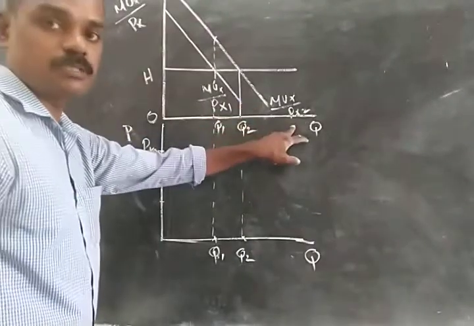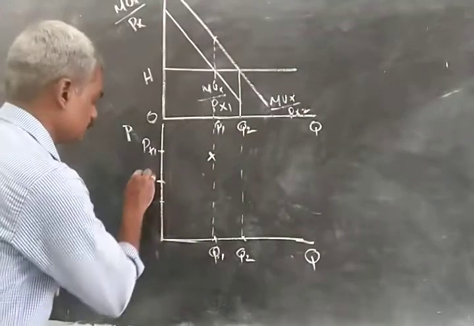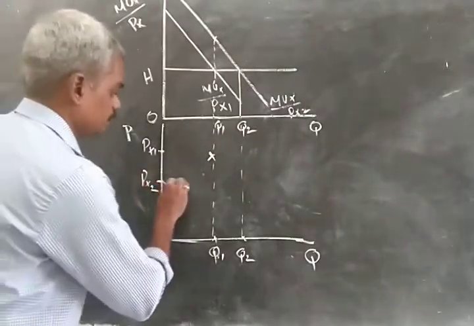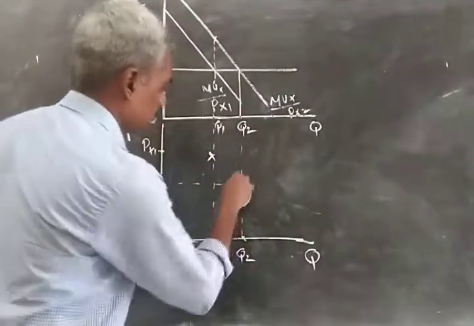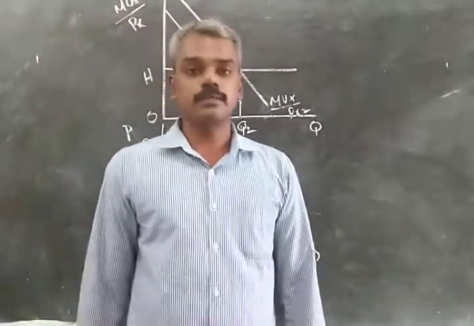PX2 is less than PX1, so it is below PX1, somewhere here, and we have another point here. Okay. Now suppose the price falls once again.